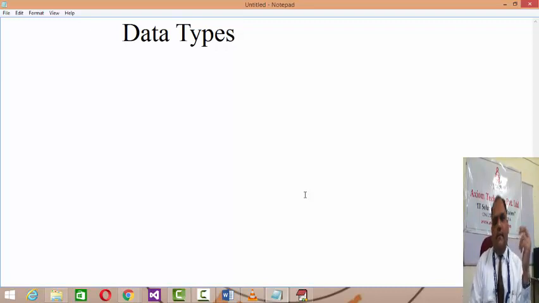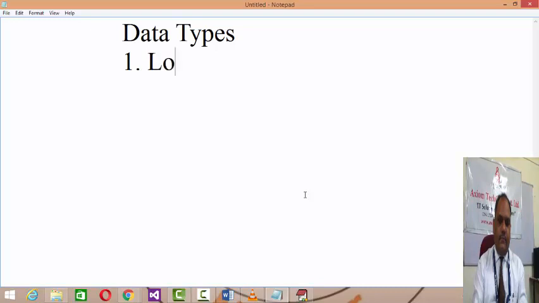As we already discussed some basic data types, like integer, float, character, string and all, but I'm not talking about those data types. Data types means basically, in Java, we categorize the data types into three types.